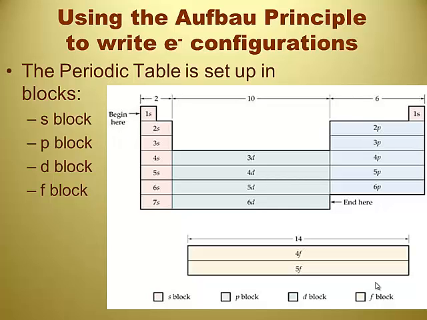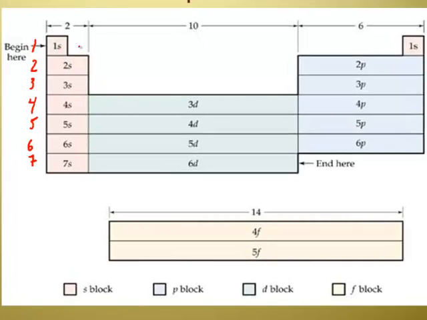Okay, now guys, you want to have your periodic table, and you want to label where the S, the P, the D, and the F blocks are. Notice that the energy levels on the periodic table are written over here, and that correlates to how many energy levels. Now, if this is the S block here, the first atom only has one electron, which is hydrogen. It only has electrons in the 1s. One electron in the 1s.